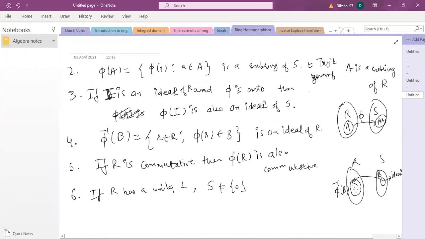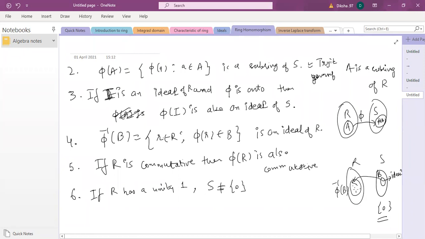So if we talk only about the zero element, we know that it's a ring in itself, trivially satisfying all the definitions and axioms of a ring. So we are saying S is a non-zero ring. By writing this I am saying that S has elements other than zero.